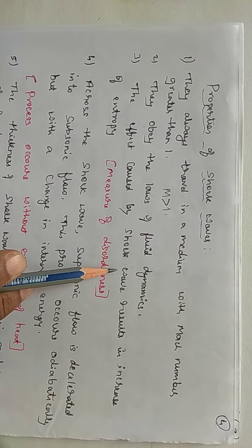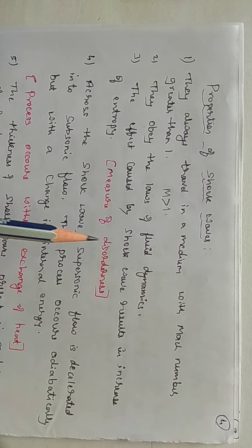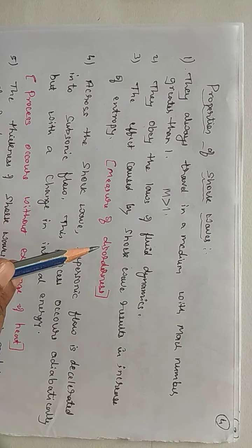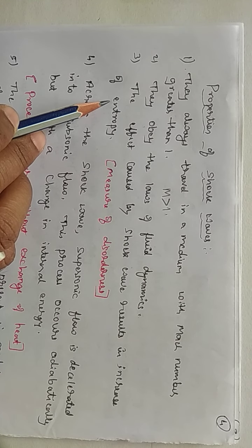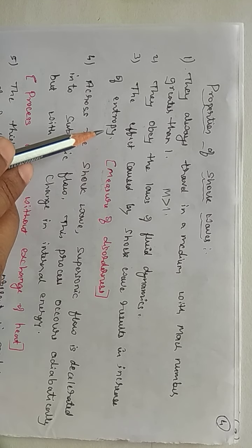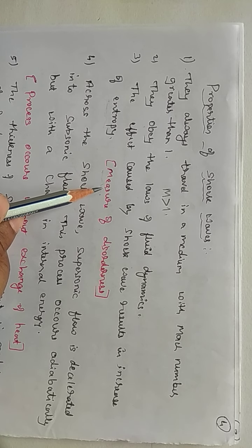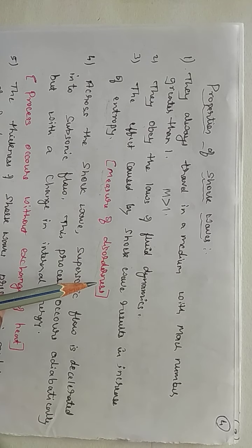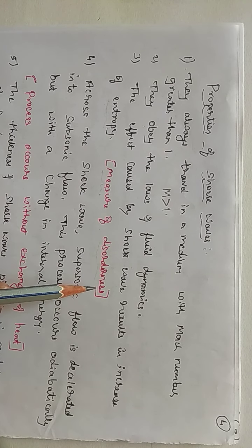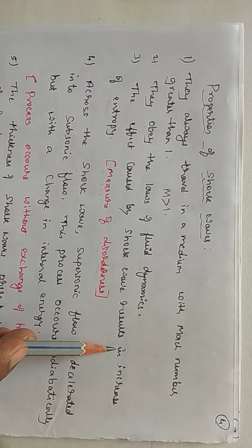Next, the effect caused by a shock wave results in an increase of entropy. So due to the shock waves, whatever disturbance is observed in that medium results in an increase of entropy. In short, we can take entropy as a measure of disorderness. So there is a lot of disorderness in the surrounding region whenever there is an impact of these shock waves.